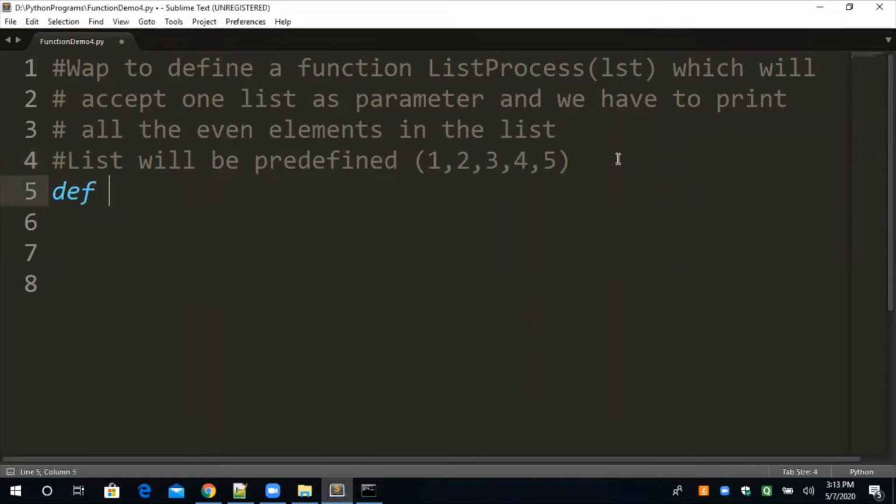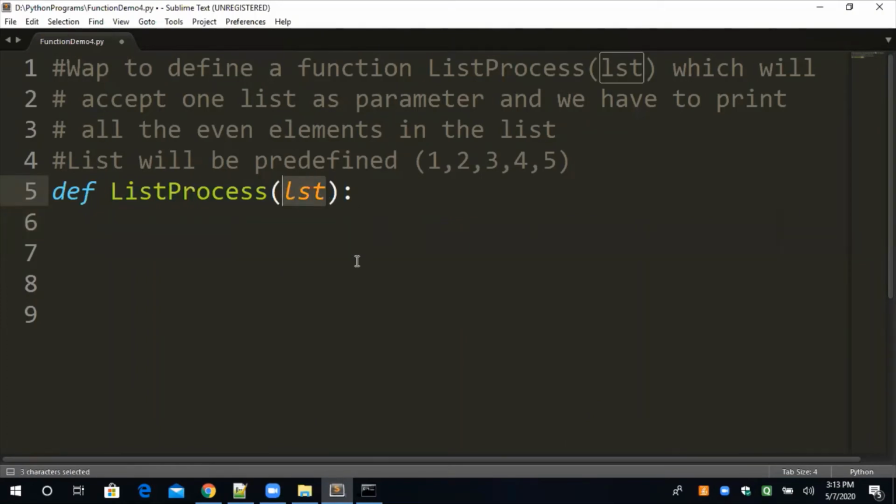So def, okay, and the function name is given in the question. You can see that, I am copying and pasting over here. Okay, LST. One very important question I'm asking to everyone: what is LST over here?